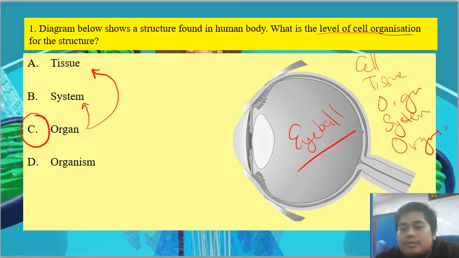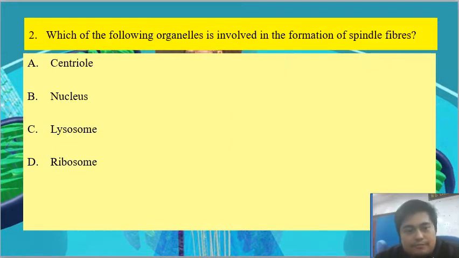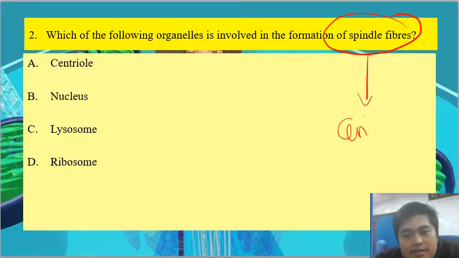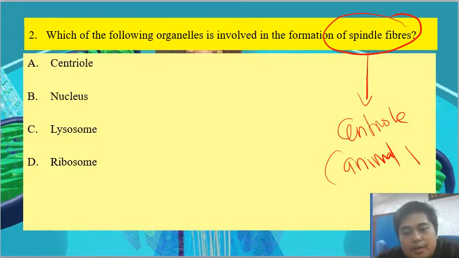So for question number 2, which of the following organelles is involved in the formation of spindle fiber? So spindle fiber is formed by the centriole. In the animal cell we have centriole, but in plant cell we don't have any centriole.